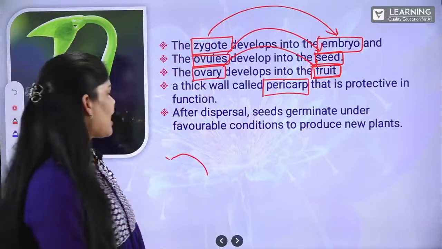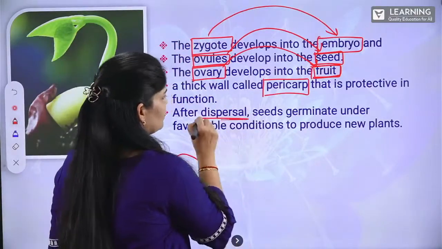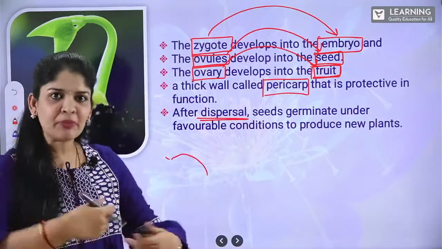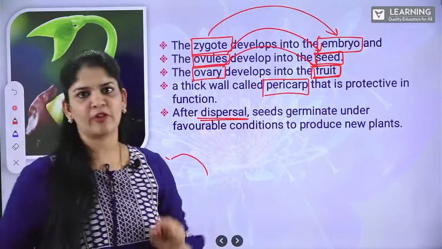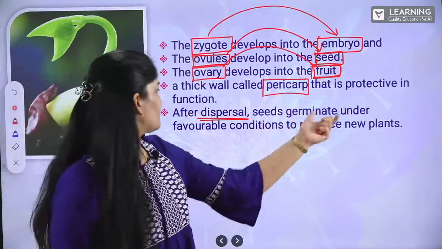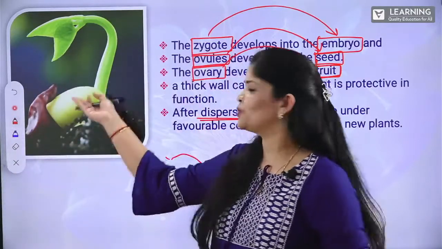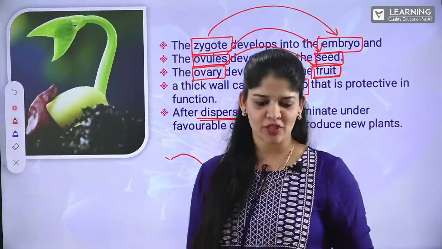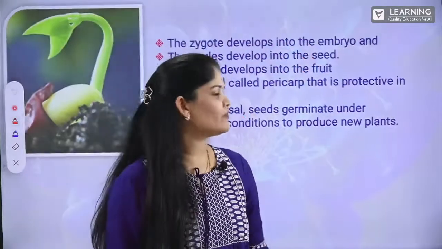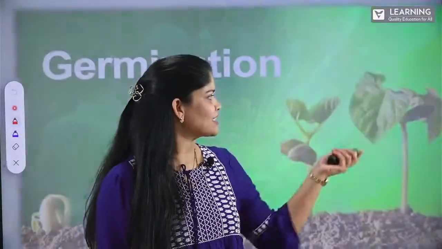Now, after dispersal, the seeds germinate if they find favorable conditions. Seeds germinate under favorable conditions to produce a new plant. That is what happens.